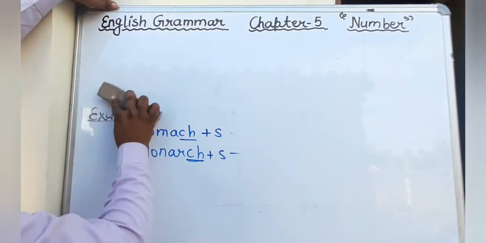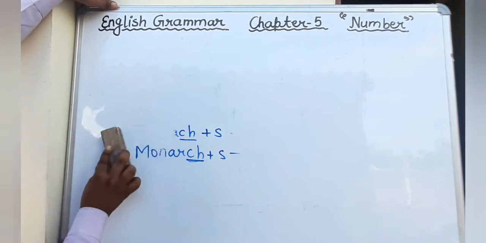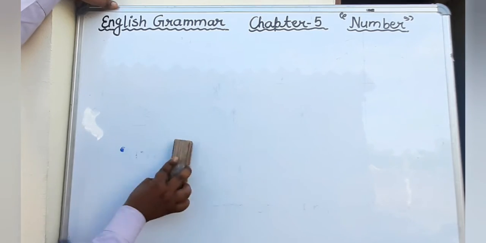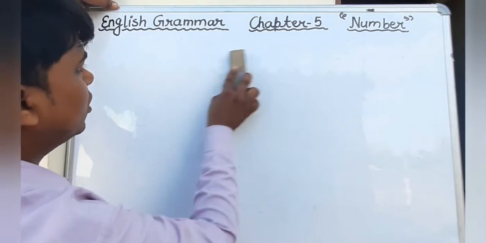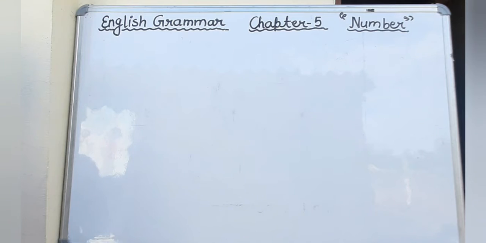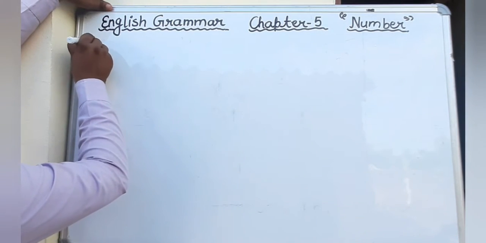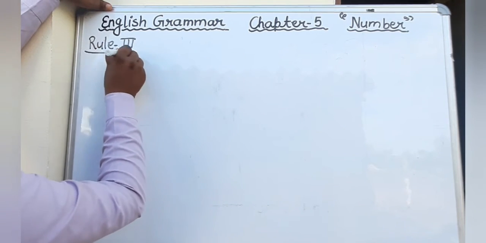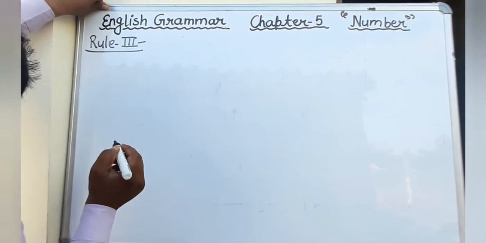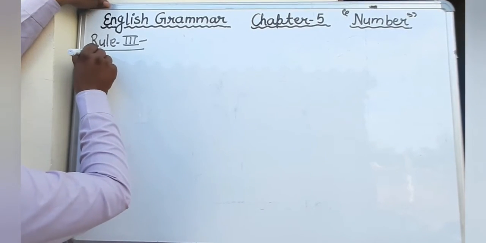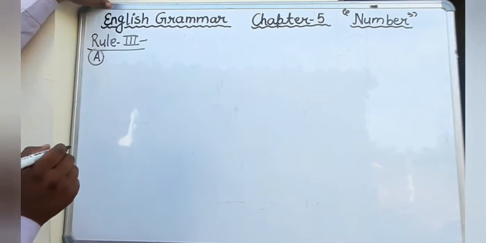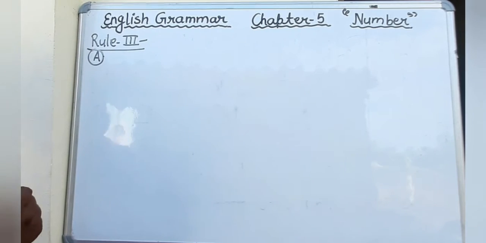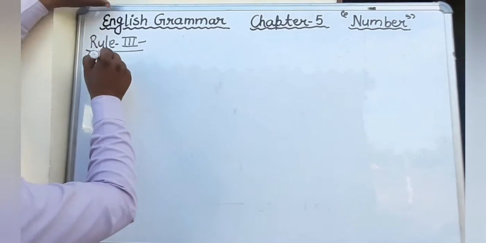Just see. Next, what is the next rule? Rule number third. Let's see, rule number third. And what does it say? There are two parts. In the rule number third, there are two parts, A and B. Just write down what is the rule.